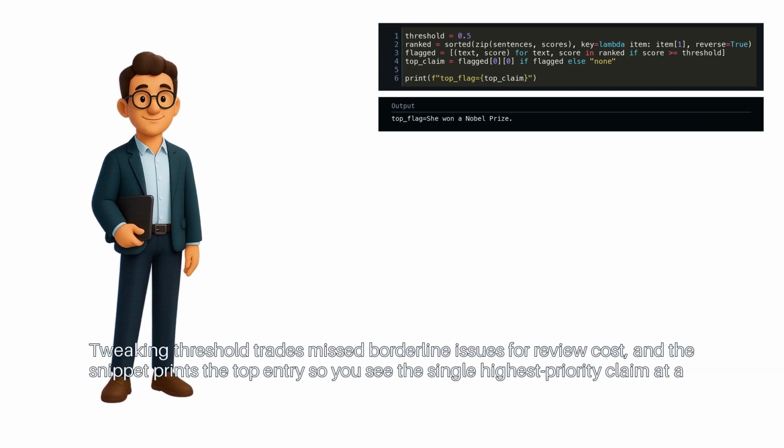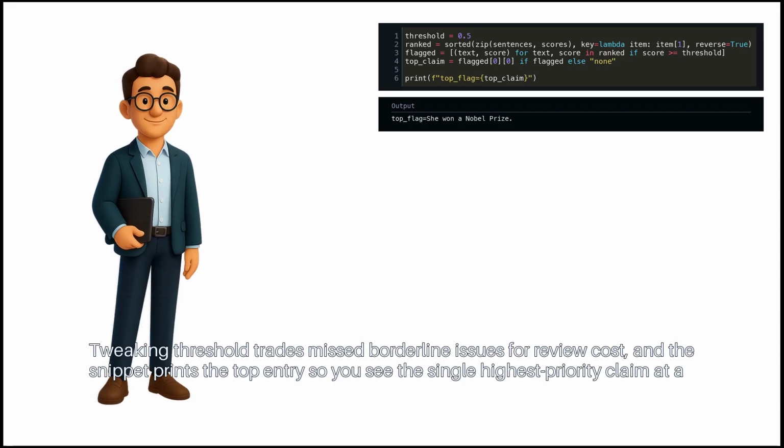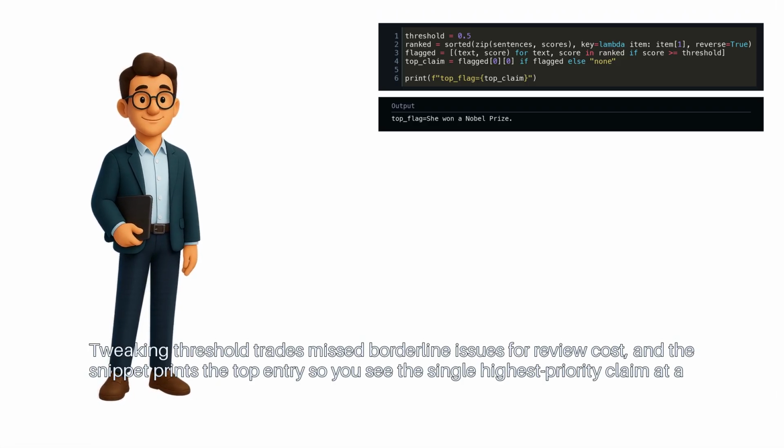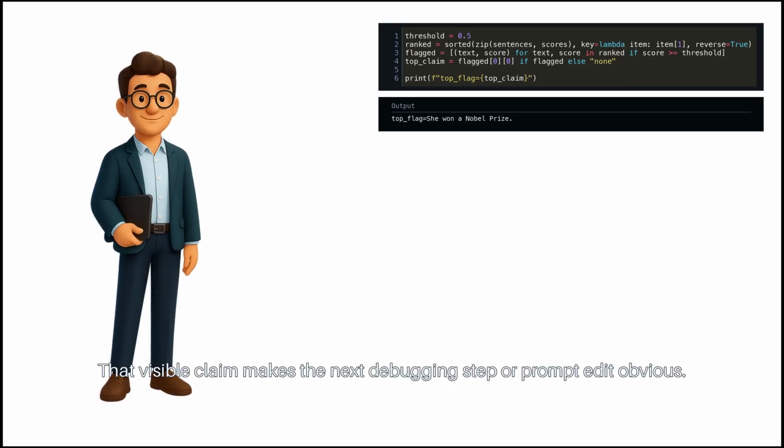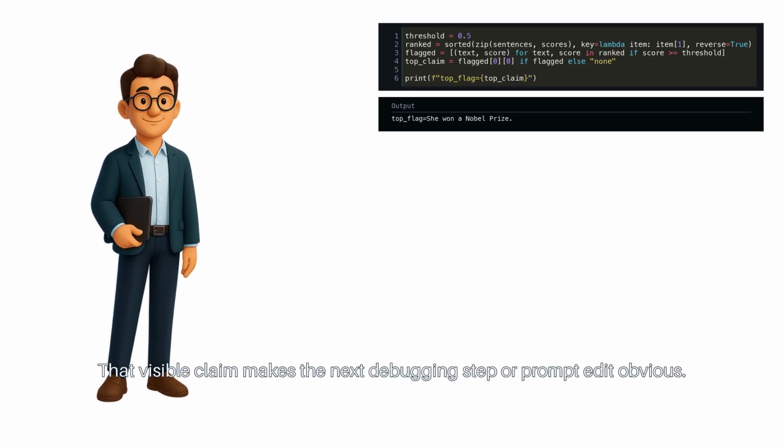Tweaking threshold trades missed borderline issues for review cost, and the snippet prints the top entry, so you see the single highest priority claim at a glance. That visible claim makes the next debugging step or prompt edit obvious.